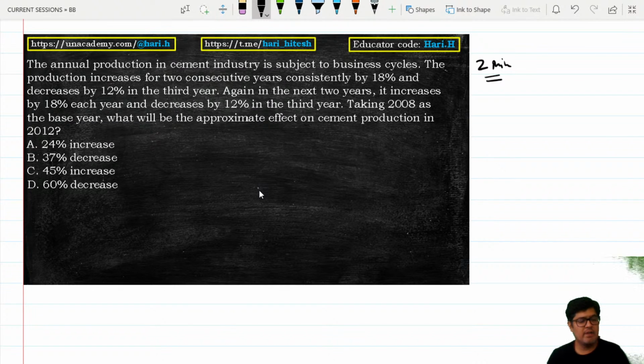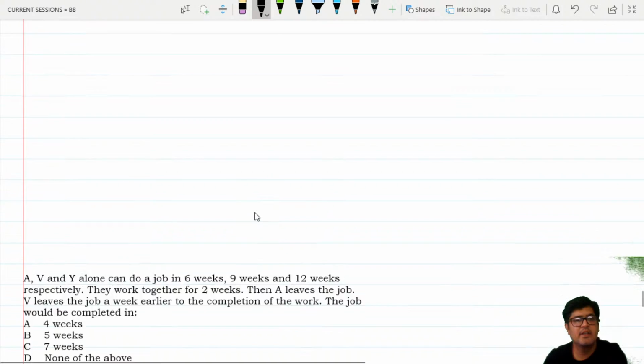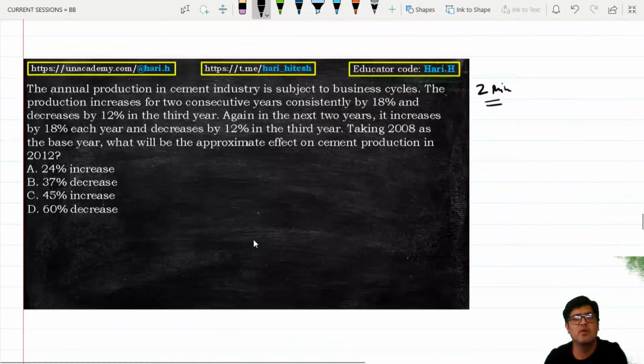These are actual IIFT problems. Not one word has been changed, so answers are expected, guys. I think I have collected for you more questions. I think 1, 2, 3, 4, 5. So I think I have collected enough questions for you for tomorrow as well.